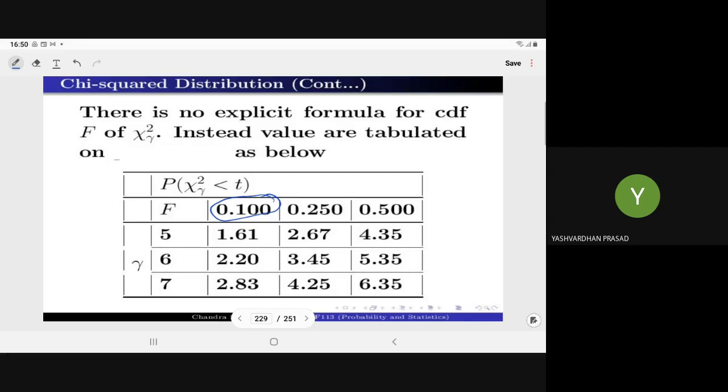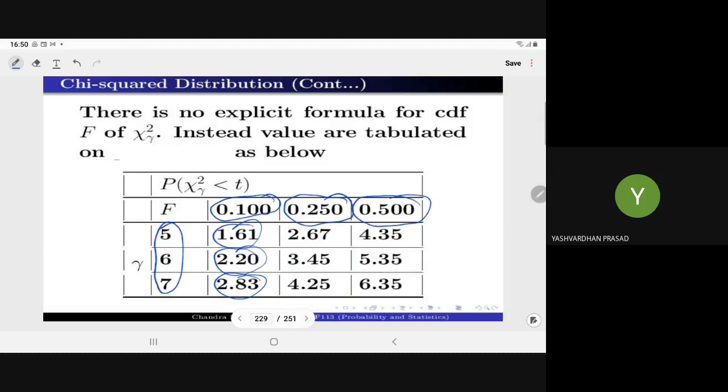But in the case of the chi-square, the probabilities are given as the heading, and different values of gamma or nu, meaning degrees of freedom, are given as a row, and the corresponding values of t are given as the body. In any book, we have this little reverse way of representation.